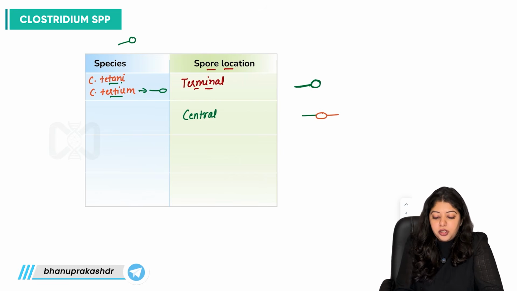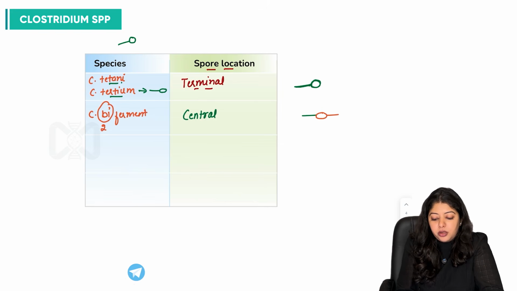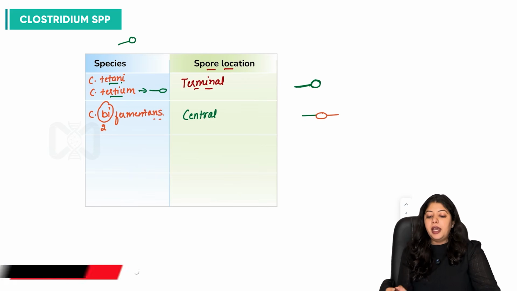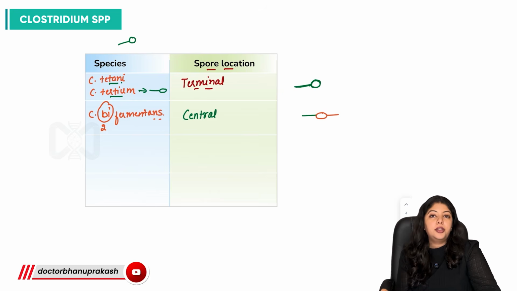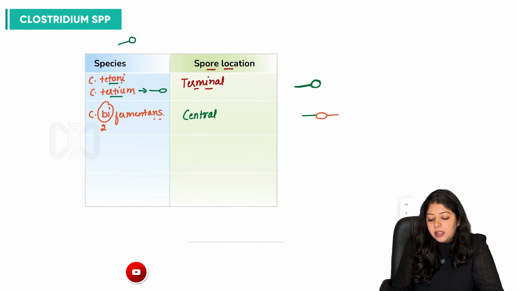It is Clostridium bi. Bi means two, bifermentans. Clostridium bifermentans, right? And another location, which is one of the most common locations often asked in your exams, is the subterminal or peripheral.